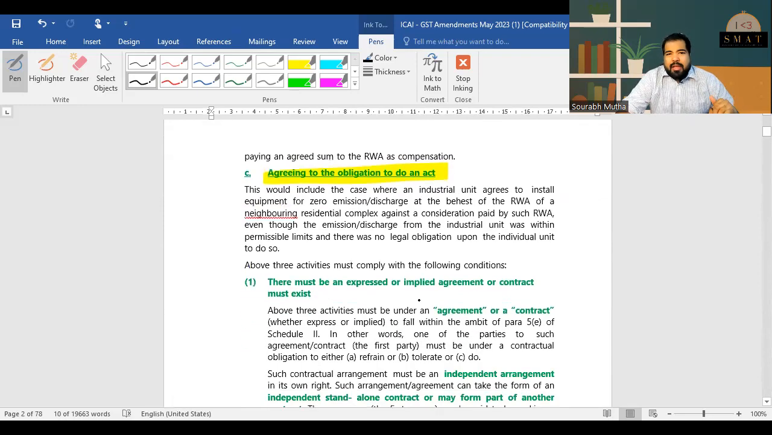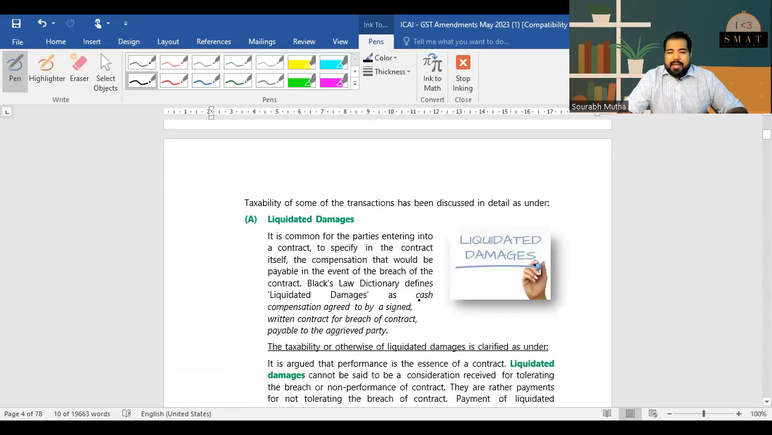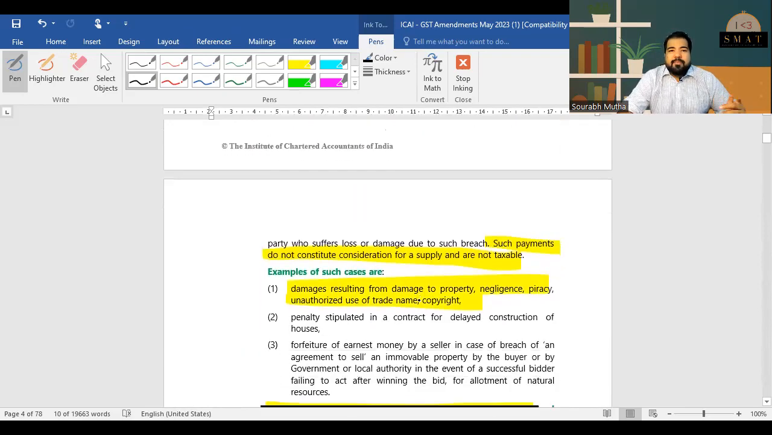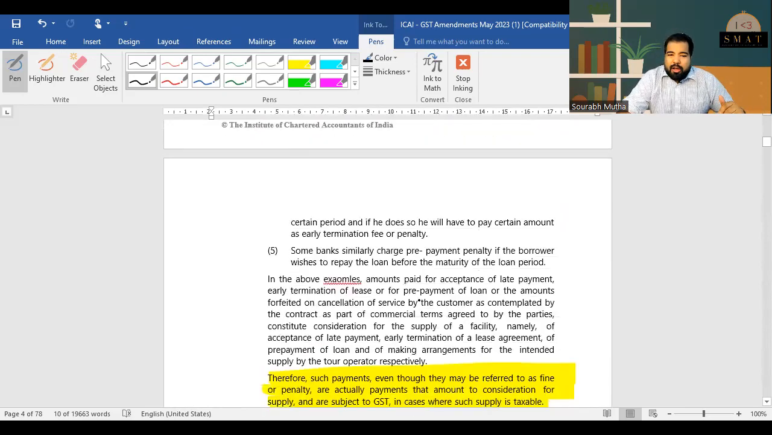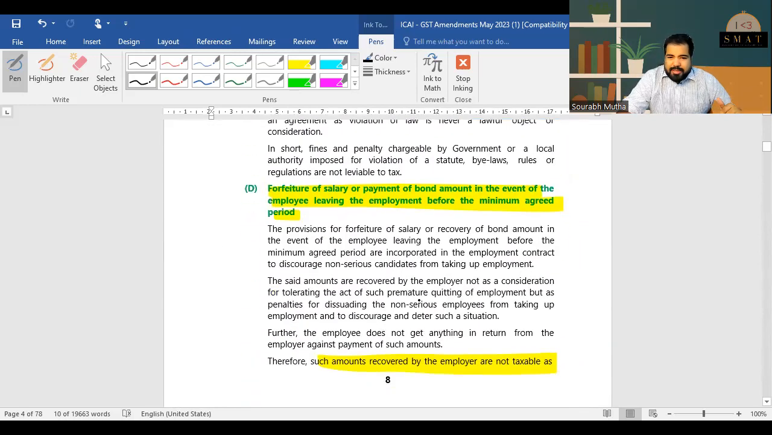But guys, this is the same. If you agreed, for example, that if someone pays you late, they have to pay late fees, that is agreed, and in that case, there is GST. Otherwise, fines, penalties, etc., charged by the government when you break a signal or break a law, on that there is no GST. So all this is that only.